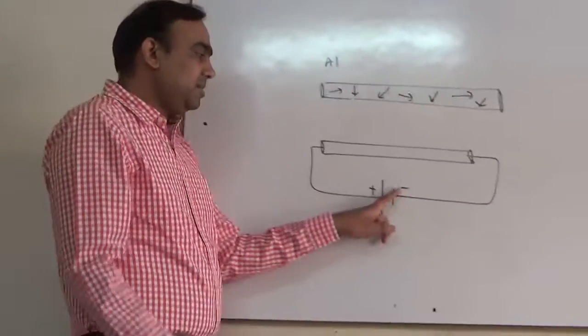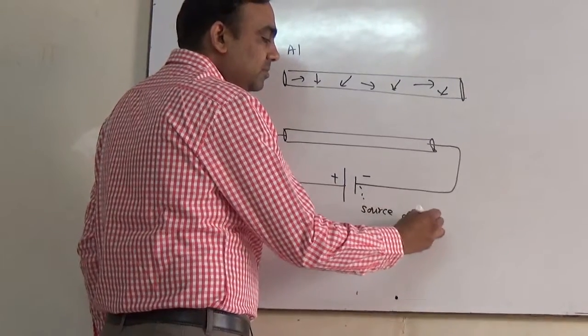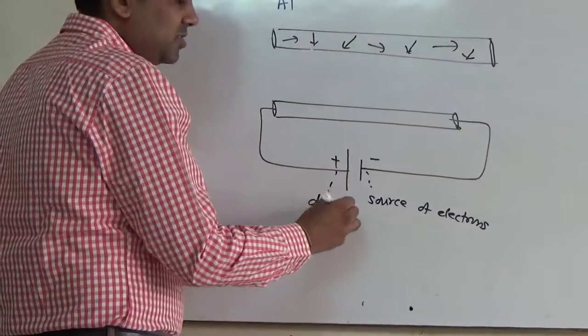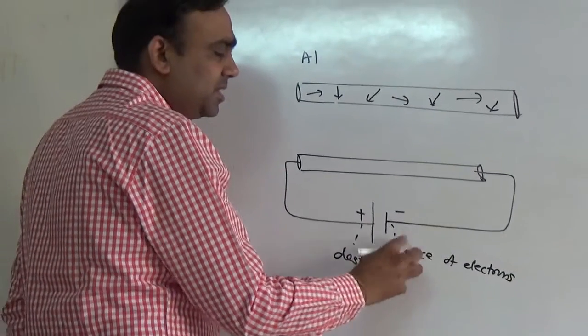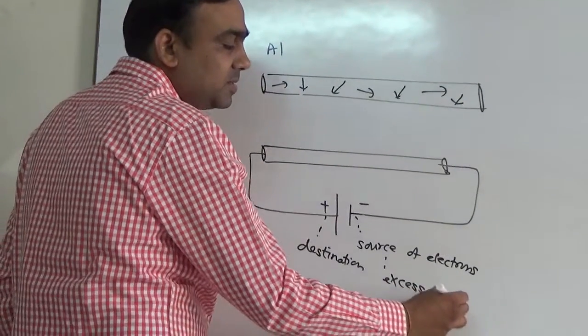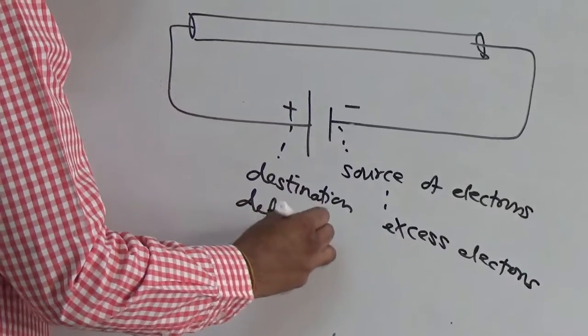I can say that minus is a source of electrons, and plus is a destination, we can say. So I can say here we have excess electrons, here it is a deficiency of electrons.